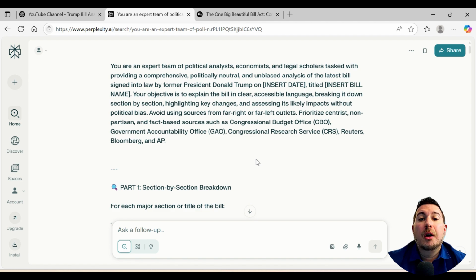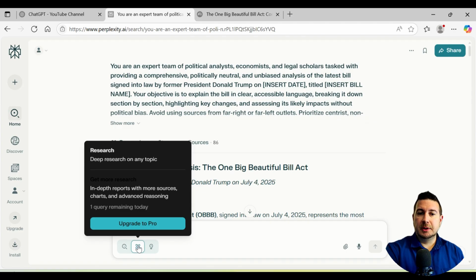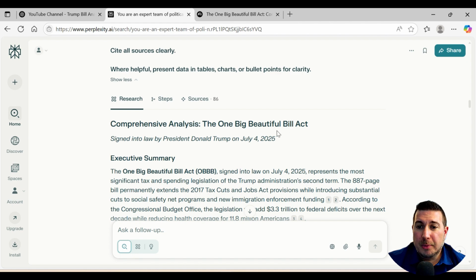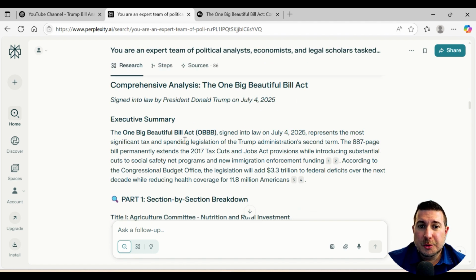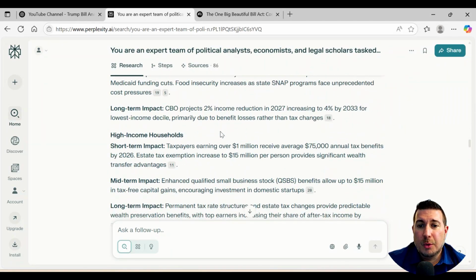So, all right, now you can see it in Perplexity here. I've pasted the prompt. One thing to keep in mind is to click this button here, which is the deep research button. Right, as you can see, I've got 1 query remaining today. You usually get 3 per day. I've already hit send on the prompt. Here it is, comprehensive analysis, one big beautiful bill. Gives an executive summary, and then it breaks it down part by part. And I'm just going to scroll through this quickly. I mean, it is pretty long, but it's come back with quite a bit of information.